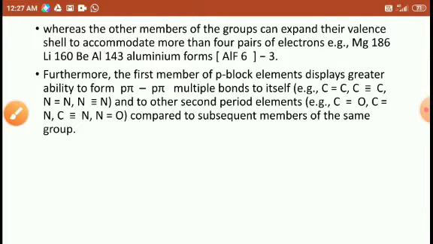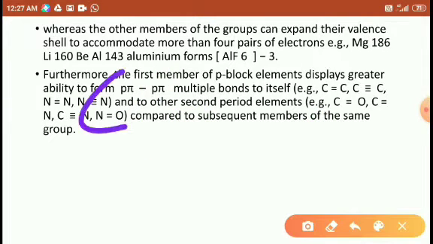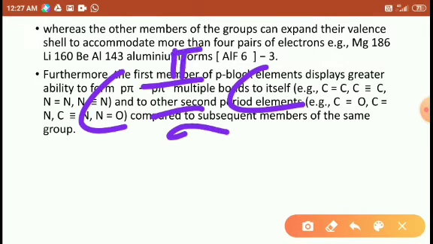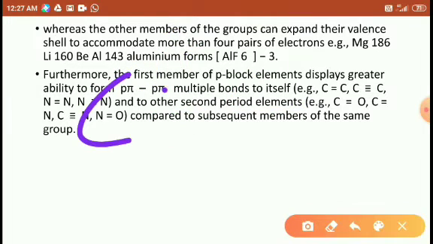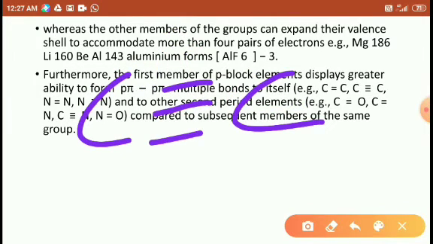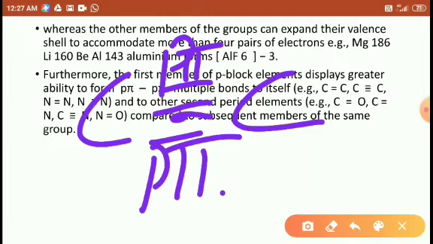So similarly, here carbon forms double bonds. One is a sigma bond, another is a pi bond. The pi bond forms only from p orbitals, so it is called a p pi bond, right? And if there is a triple bond, so this is sigma, this is pi, or you may say p pi, and this is also p pi. Right, friends?